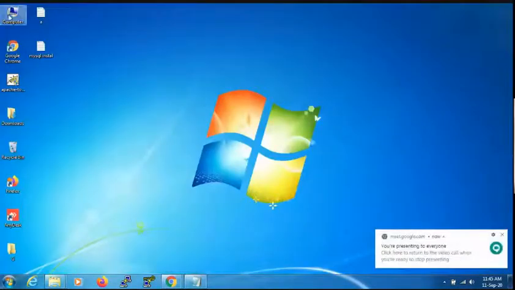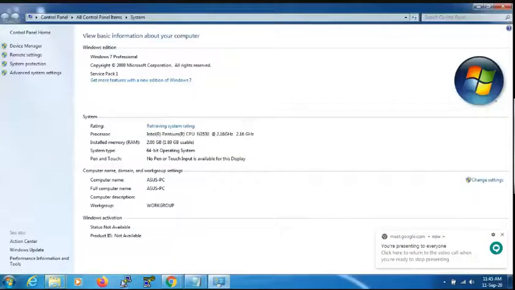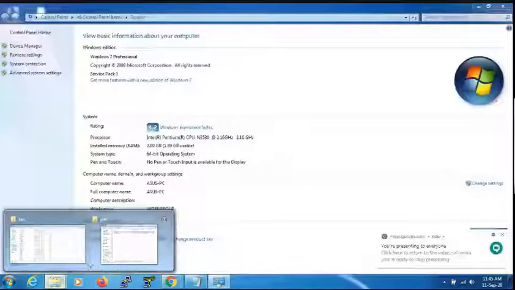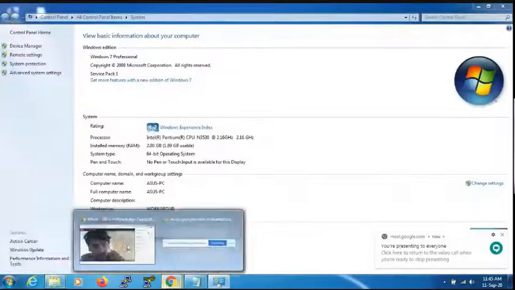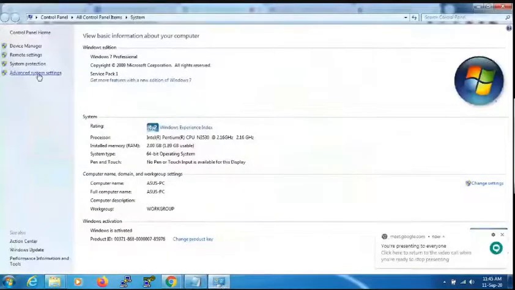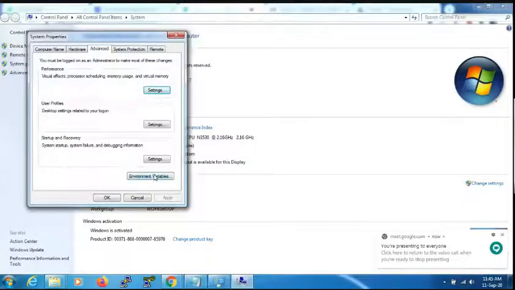Go to My Computer. Right click, Properties. Can you please help me? Let's have a hands-on session here. Just go to Advanced system settings. Click on Environment Variables.